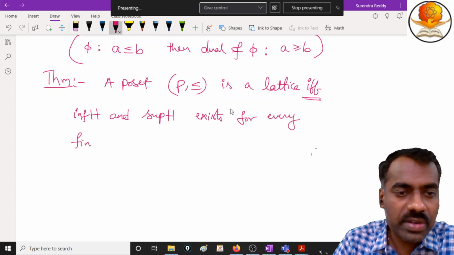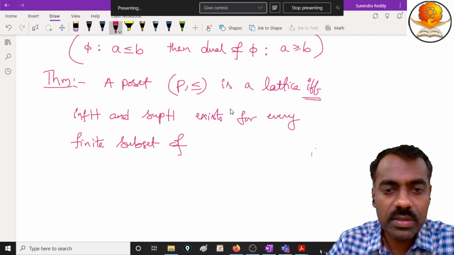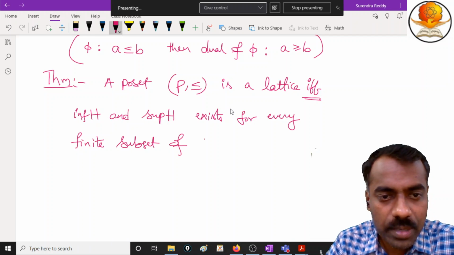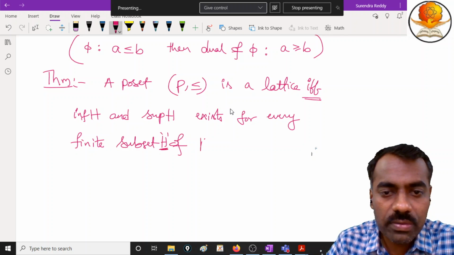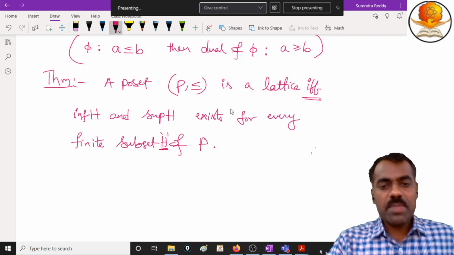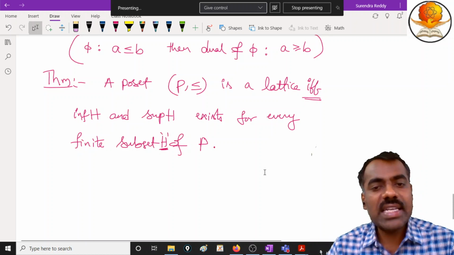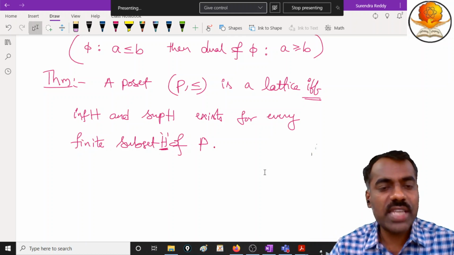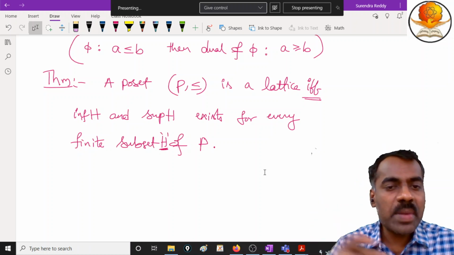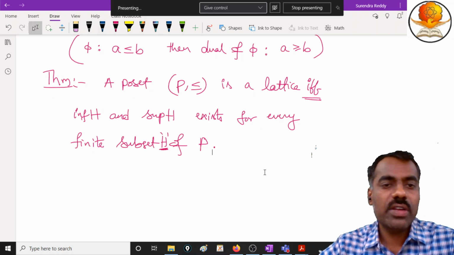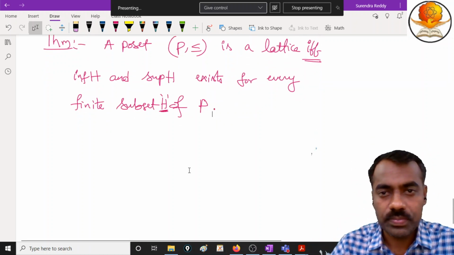For every finite subset H of P. Finiteness is important here. So that means to check whether our poset is a lattice or not, it is enough to check that if you take any finite subset, the infimum and supremum of that set exist. Then we can say that it is a lattice, right?